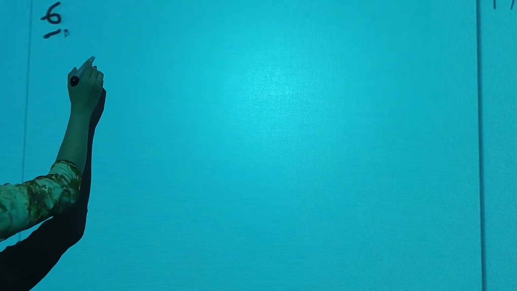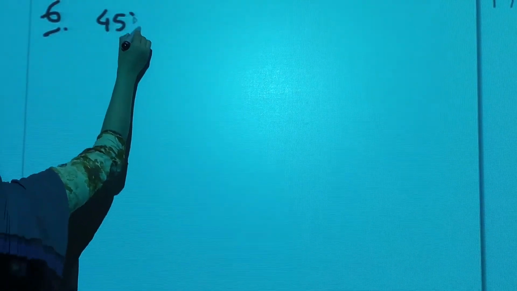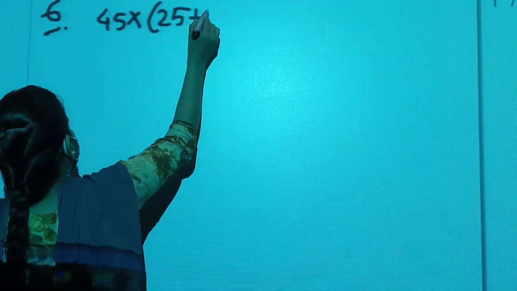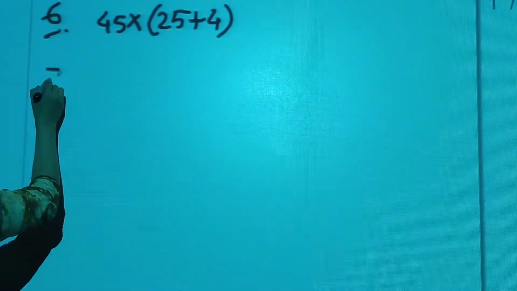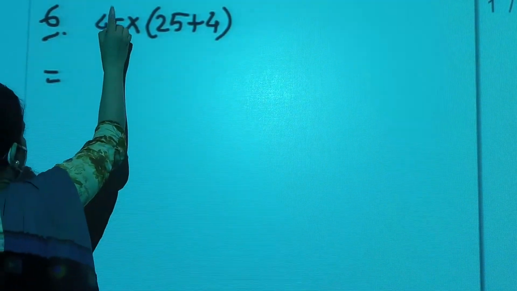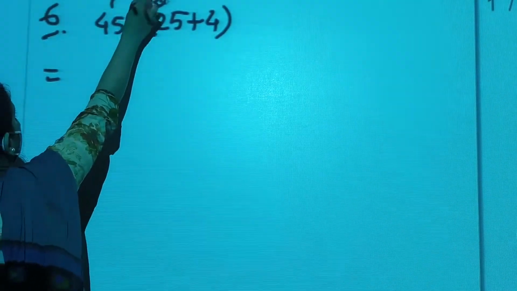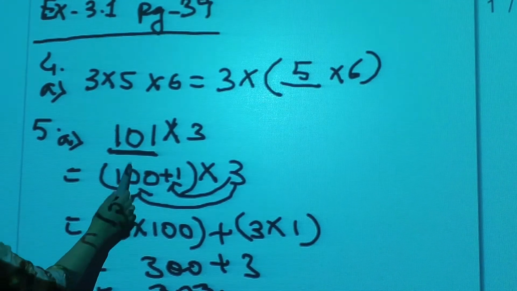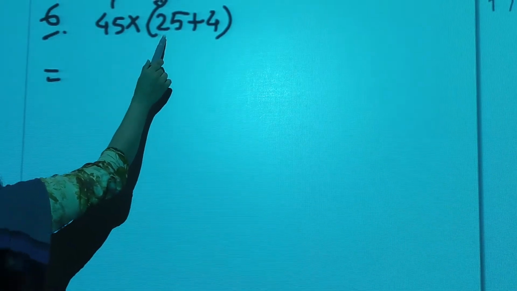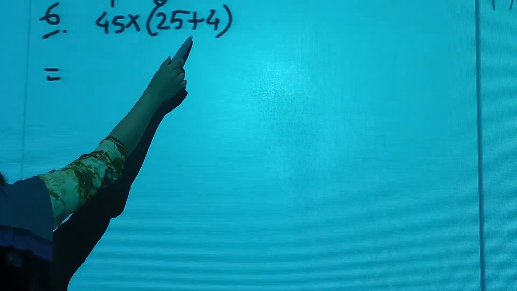The question given is 45 into, solve this by the distributive method, 25 plus 4. Like the previous sum, where I broke 100 plus 1, here you see this is already broken, 25 plus 4, it was 29.